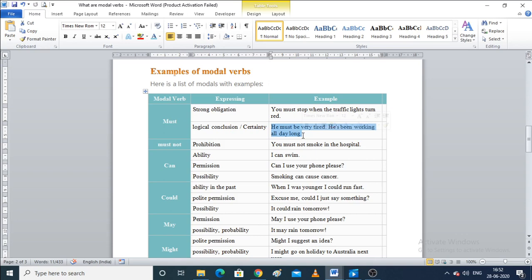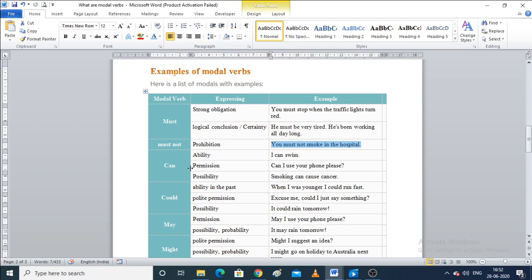Now the second one, which is must not. Prohibition. You must not smoke in the hospital. Because we are talking about a prohibited thing, the sentence would be negative, right? Because we have to tell that you must not do that. So we will use must not.